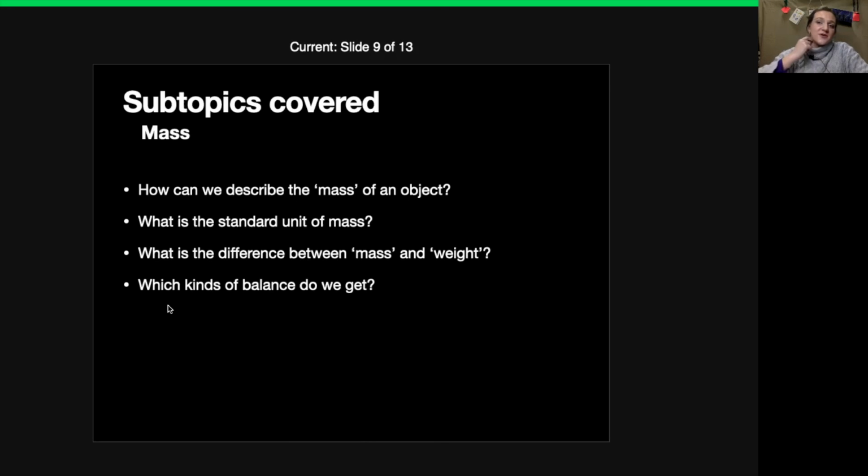Then you also get a scale, which is a top pan balance. So this has to be on 0 before you can measure. So for example, if you weigh yourself at home, or you measure your mass, that's the correct way of saying it. When you measure your mass at home with a scale, you have to make sure that it's on 0, because if it's on minus something, well, then you're cheating, aren't you?